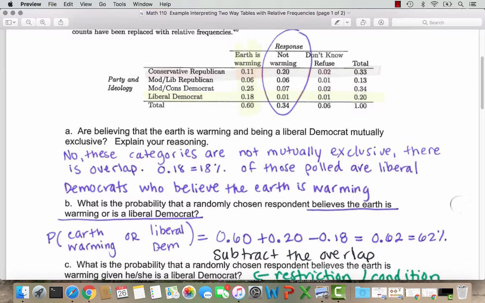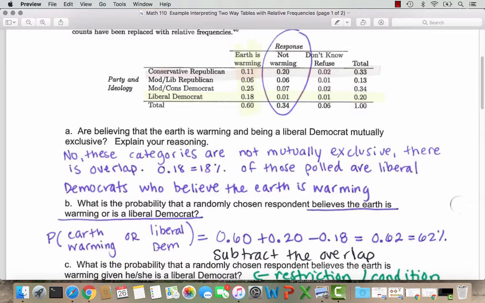The total for all the entries in that column is 0.60 or 60%. And then you can see in yellow I highlighted the liberal Democrat row. The total for that row is 0.20 or 20%. I want to add up these probabilities, but I want to make sure I'm not double counting any group. So if you look at my highlighting, you can see it crosses over 0.18 liberal Democrats who believe the earth is warming, and that gets double counted.